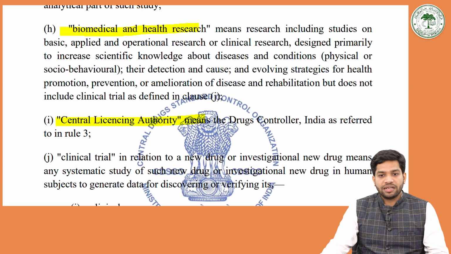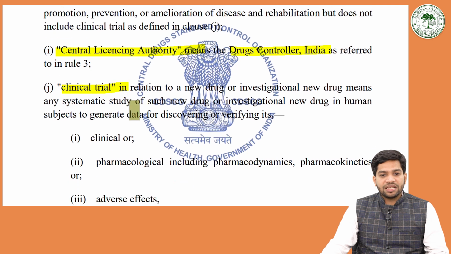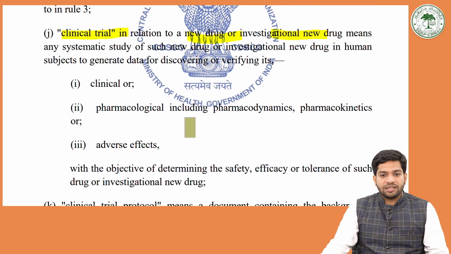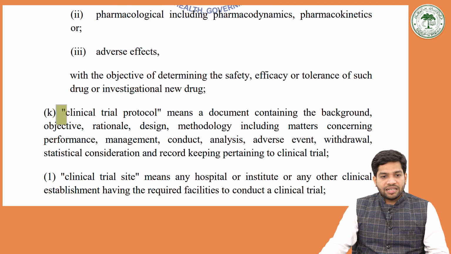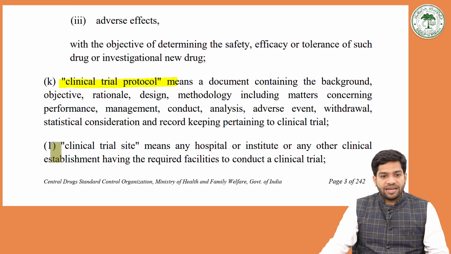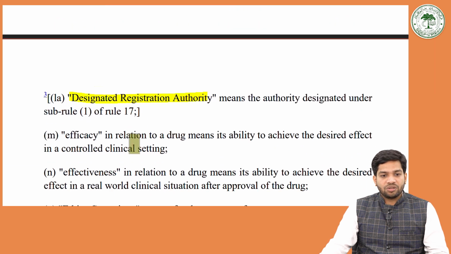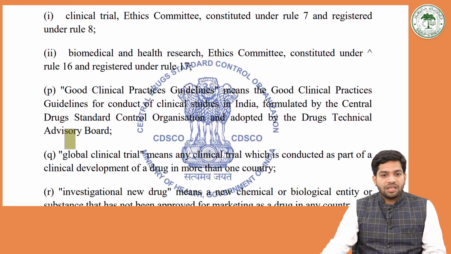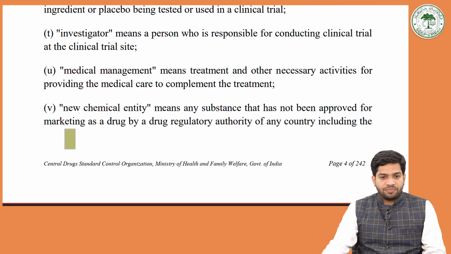Central licensing authority means the Drug Controller of India. Clinical trial: what is a clinical trial in relation to a new drug? Investigational new drug means the clinical pharmacological study, including pharmacodynamics, kinetics and adverse effects. Further, clinical trial protocol and clinical trial site were defined, along with designated registered authority, efficacy, effectiveness, ethics committee and their purpose, and good clinical practices. Those terms were properly defined.